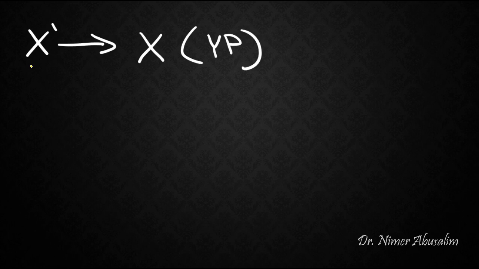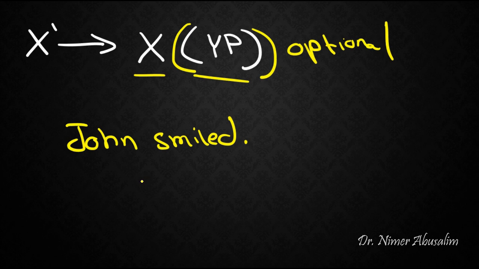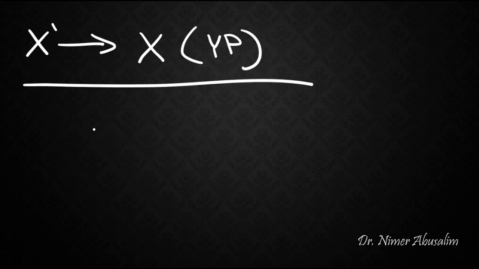Well, if you recall our X-bar rule, which introduces the head and its complement, we suggested that the complement here was optional. Now we said it was optional because sometimes there's no complement needed, like in this sentence, John smiled. So then if this is the rule that we're going by, what can this rule produce? Let's take a look at a few sentences and see.